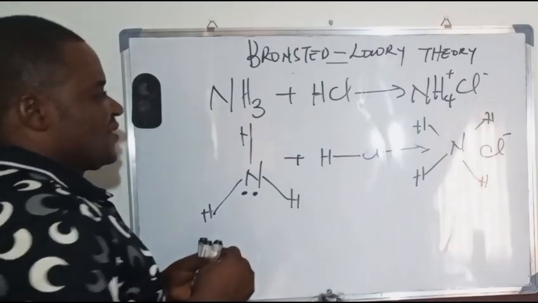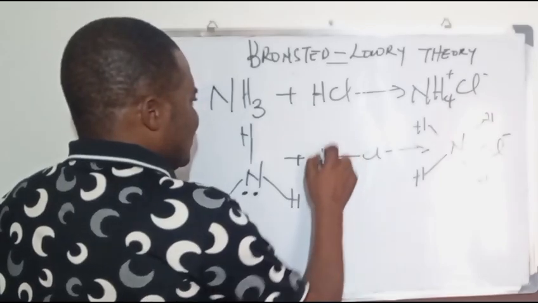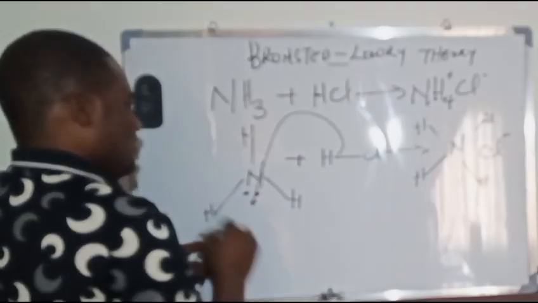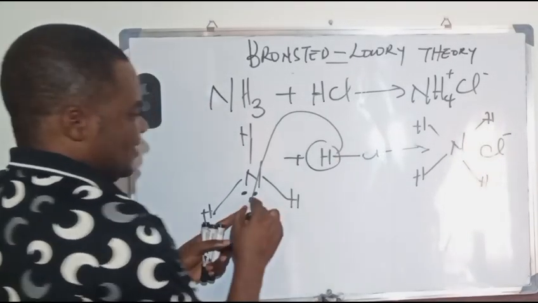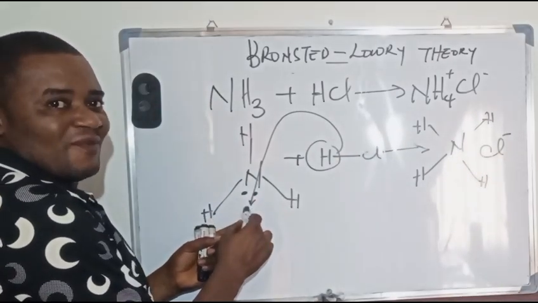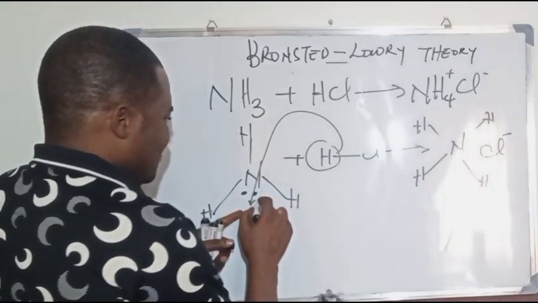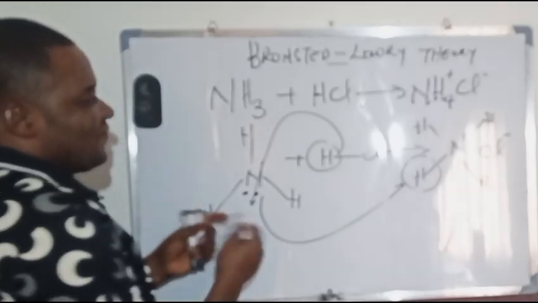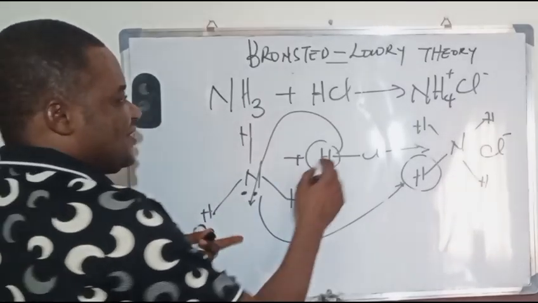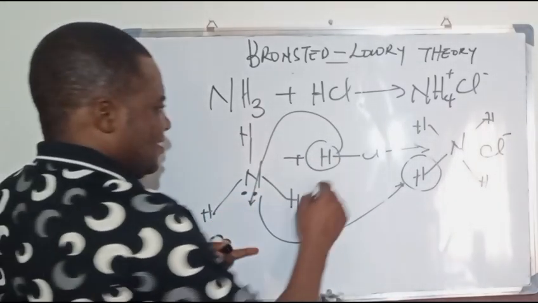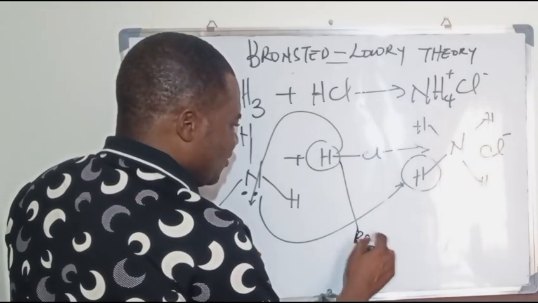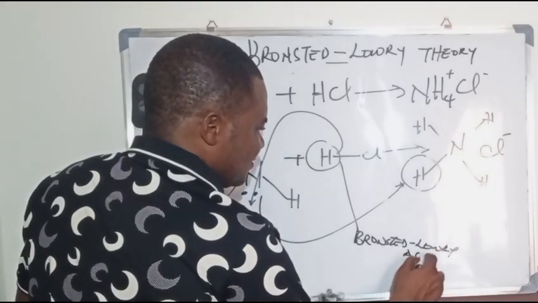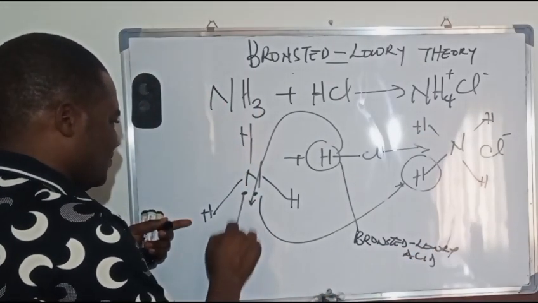You can see that this HCl donates this hydrogen to the lone pair of the ammonia. And then from here, you have it in this form. You can see that from this definition, you can term this as the Bronsted-Lowry acid.